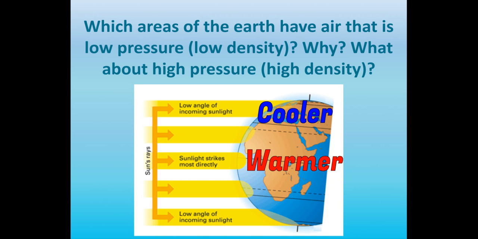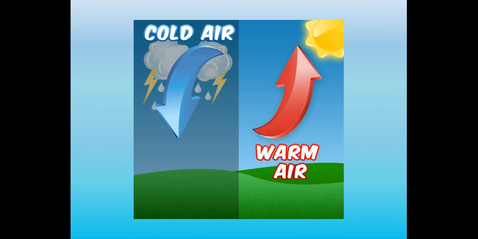This pattern is known as convection, and it happens on a global scale. It also happens on a small scale within individual storms. Warm air rises, resulting in lower pressure. On the other hand, cold air will sink, making the air pressure higher. This is where the terms low pressure and high pressure come from. Differences in density and pressure cause wind and air movement. The movement of the air occurs in convection currents.